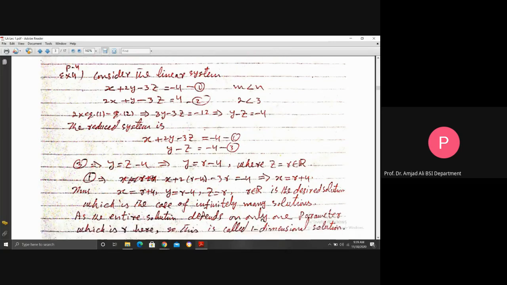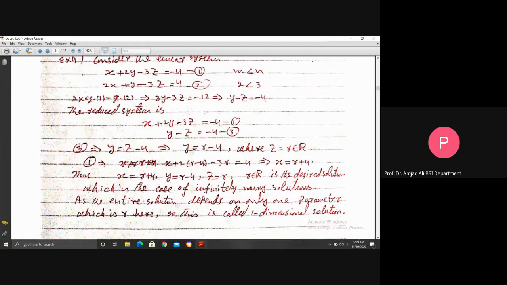Why? Because this solution consists of small r, which is a parameter, and this small r belongs to R. How many values of small r here? Infinitely many, because for r equal to 0, say, x is 4, y is minus 4, z is 0, is one solution. For r equal to 1, say, x is 5, y is minus 3, z is 1, another solution. Similarly, by choosing different values of this small r, you will have different solutions. But we have infinite values of this small r.